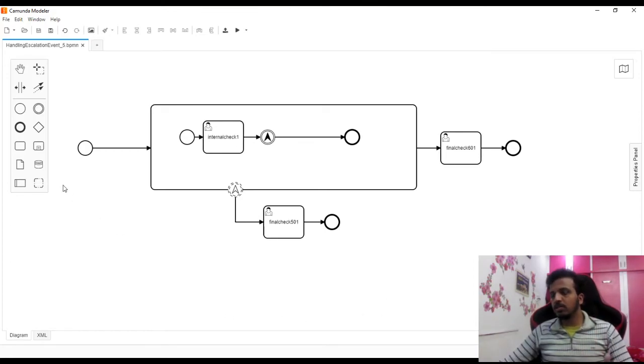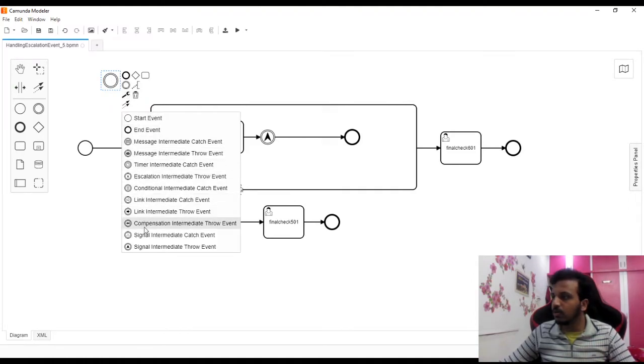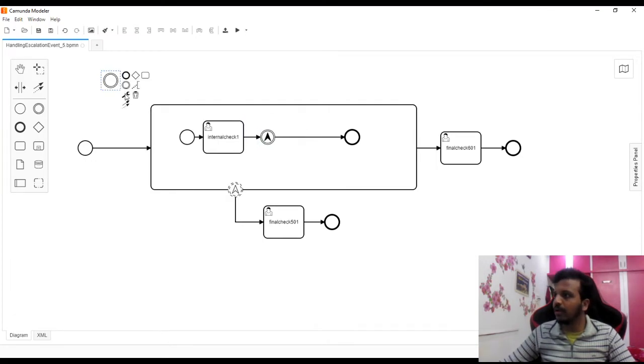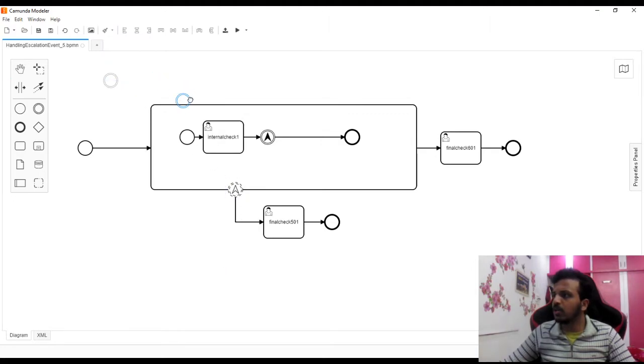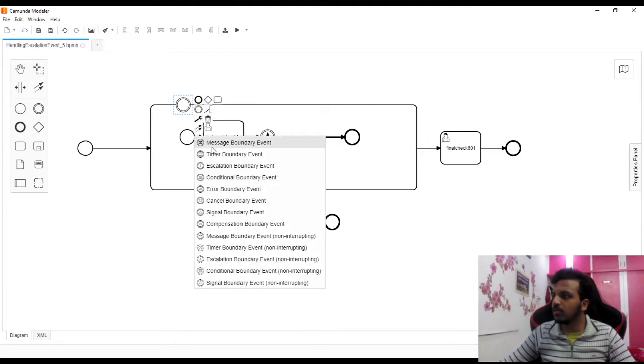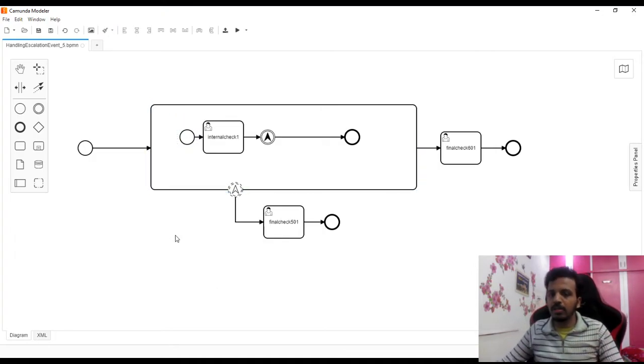So what is so special about escalation? This is called the escalation event. Let me bring it here, and here I won't get the options. This is the intermediate throw event that we are using here, and then we have the other one, this one. Let's bring it on the boundary, and now see the option. There we go, escalation boundary event.